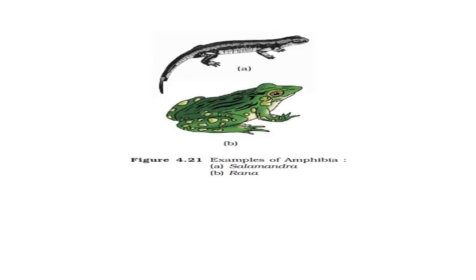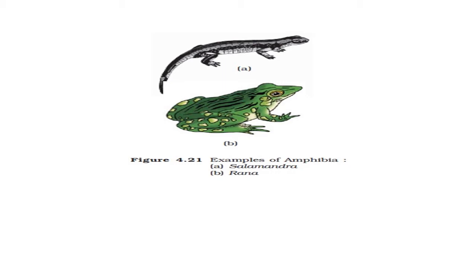In this figure, you can see two animals belonging to amphibia. First one, A, is a salamander, and second is Rana tigrina, that is the Indian frog. By studying this figure, we can learn about the morphology or external body structure of these animals.